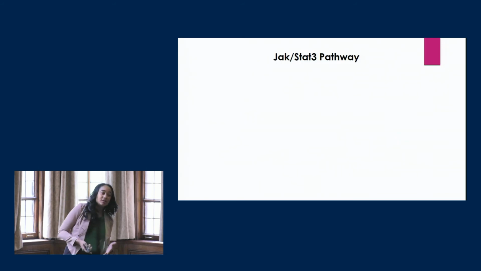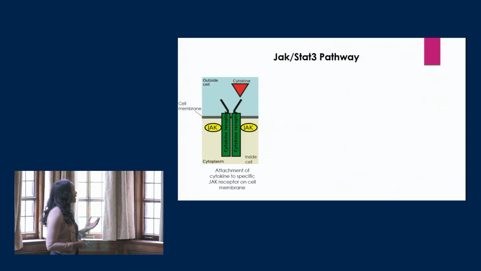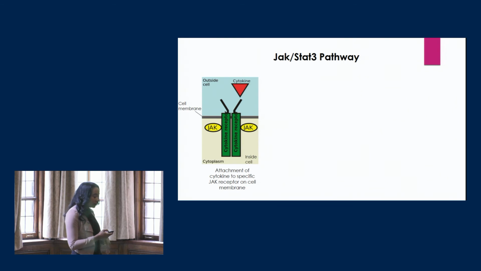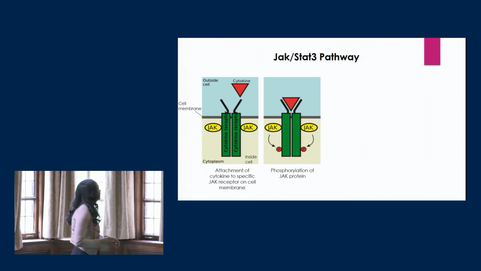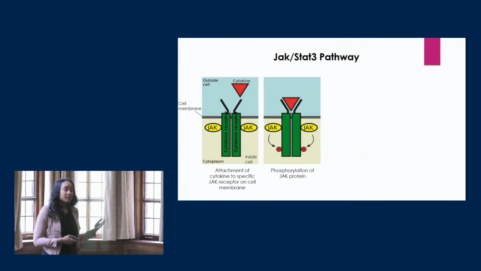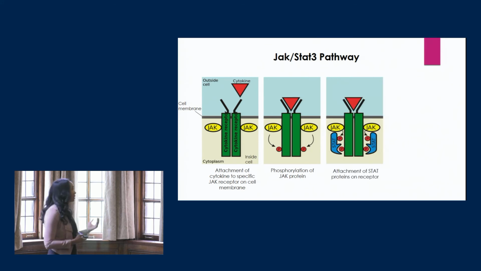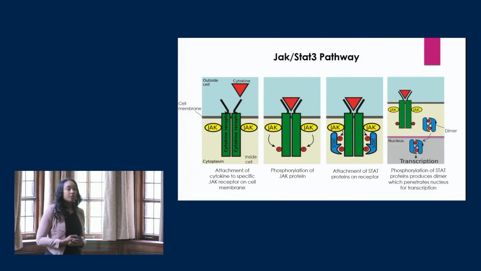So the JAK-STAT3 pathway works when a cytokine attaches to the JAK cell membrane receptor. This then allows for phosphorylation of the JAK protein. Phosphorylation of the JAK protein allows attachment of the STAT protein. And then after phosphorylation of the STAT protein, we see that a dimer is produced that then penetrates the nucleus, allowing for transcription to happen.